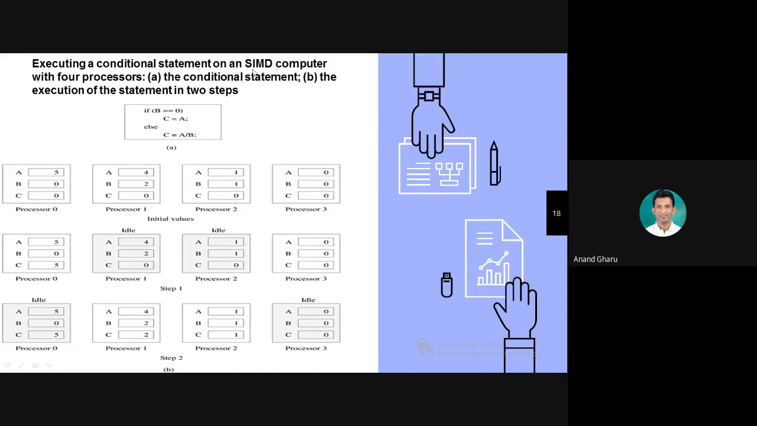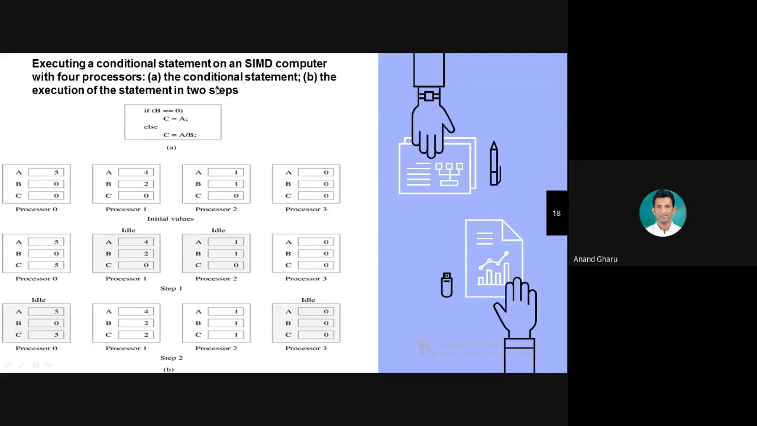What are we going to do here? With the help of a SIMD computer, we are trying to execute the particular instruction with the help of 4 processors. Here you can see processor number 0, 1, 2, 3. There are 4 processors.